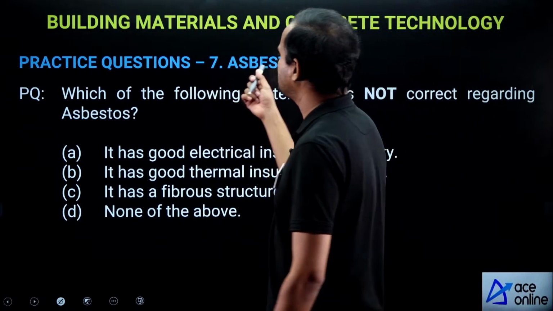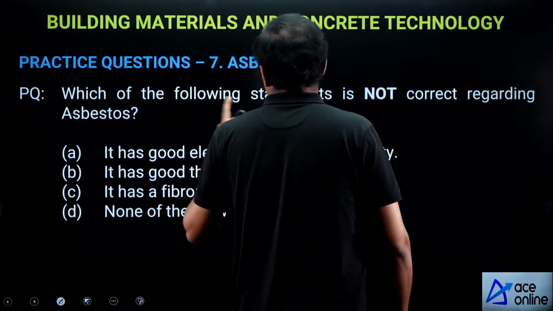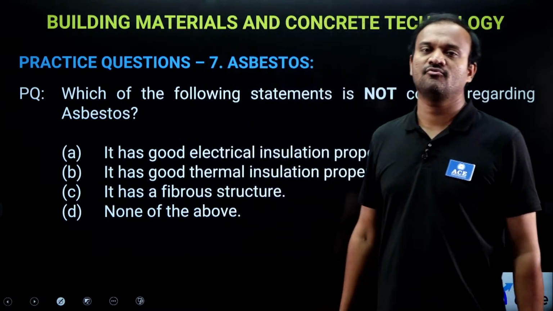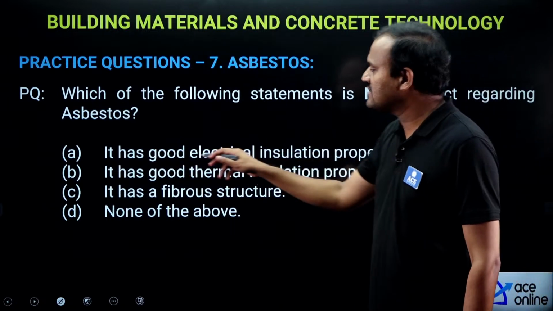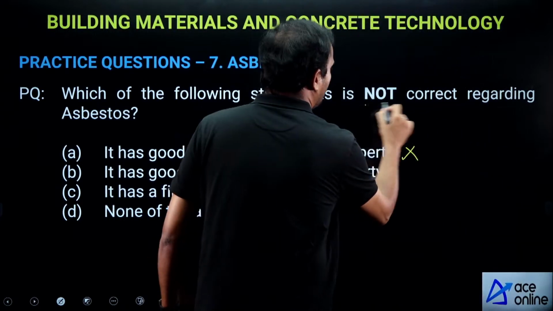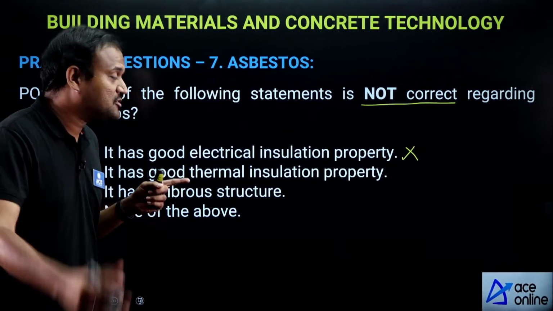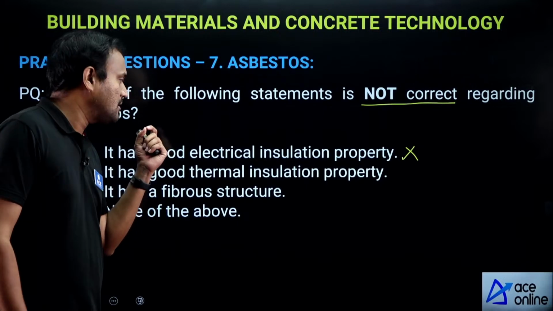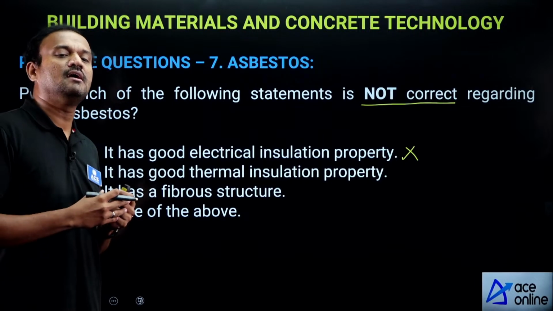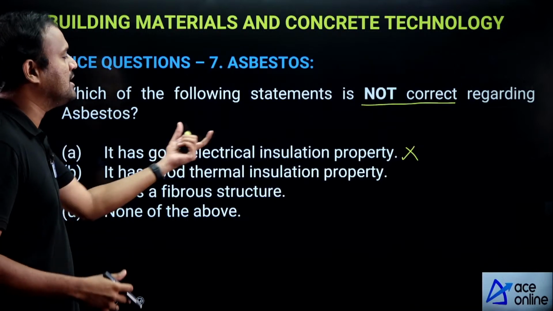Next, asbestos. Which of the following statements is not correct regarding asbestos? Asbestos is a naturally occurring fibrous material. It has good electrical insulation property. Yes. We are asked for the not correct statement. Asbestos has very good insulating property, that's why asbestos is used in transformers, switches, electrical circuits. It's a very good insulator.